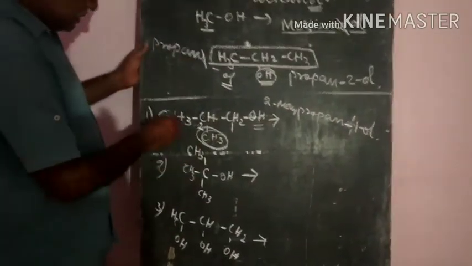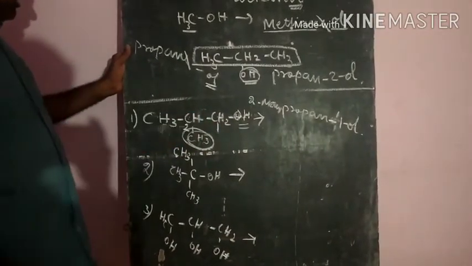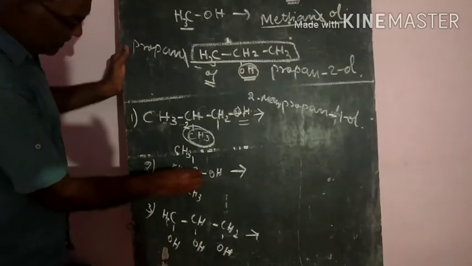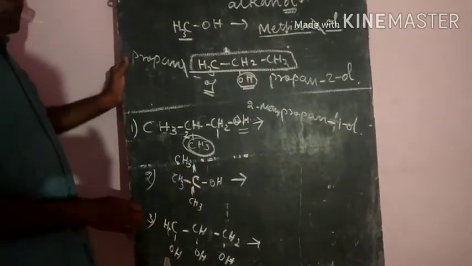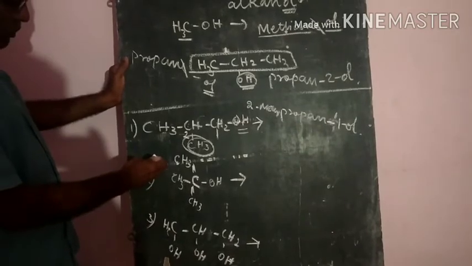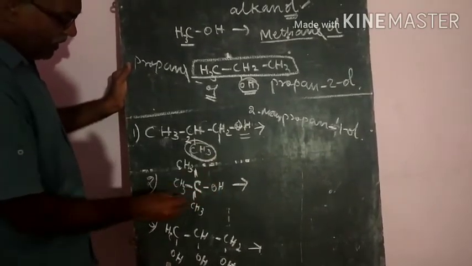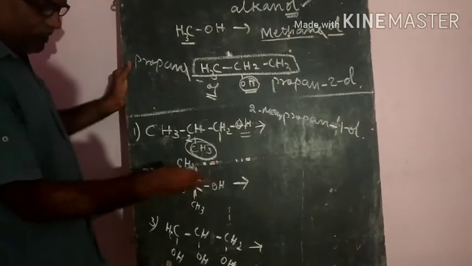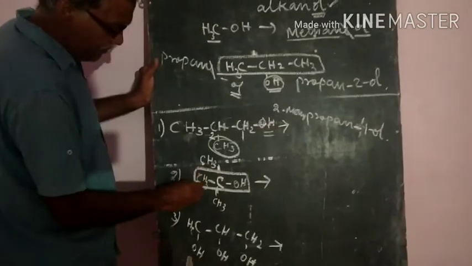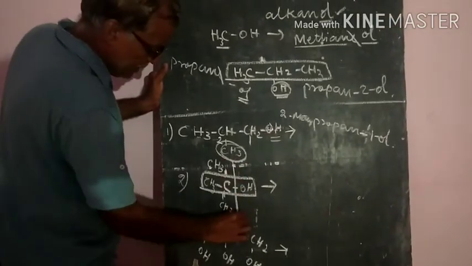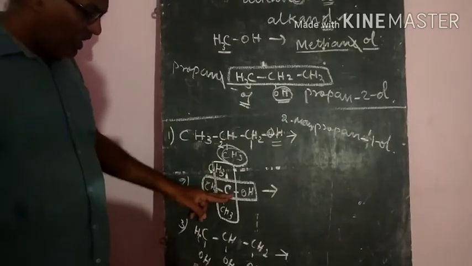This is also a secondary carbon atom, that is, a secondary alcohol. Suppose this carbon atom is attached on three sides to methyl groups, so it is called isobutyl alcohol. But generally, you take the main chain, and it can be taken either way. If you take it here, two carbon atoms are there.